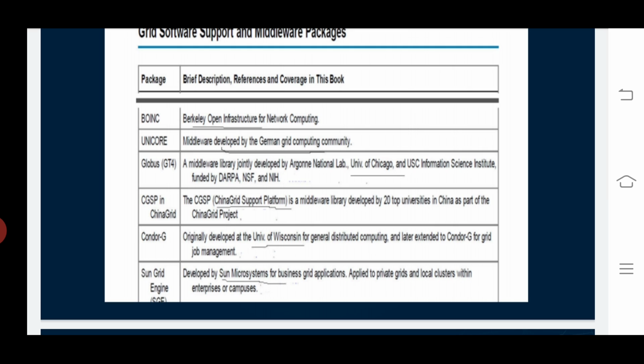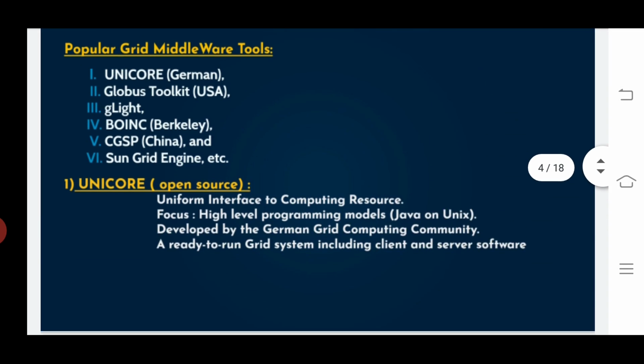We already know what the grid standards and application programming interfaces are. In this concept, we can learn about the Open Grid Forum, formerly the Global Grid Forum, and the Object Management Group.